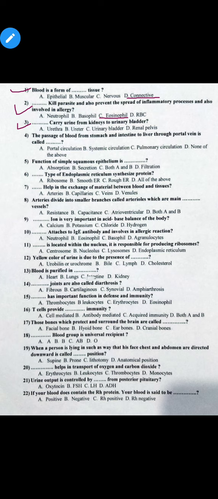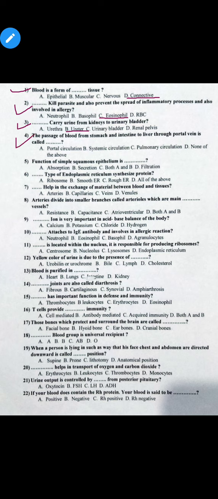Third MCQ: Dash carry urine from kidney to urinary bladder. Option A urethra, option B ureter, option C urinary bladder and option D renal pelvis. So the correct option is option B, ureter. So ureter carry urine from kidney to urinary bladder.